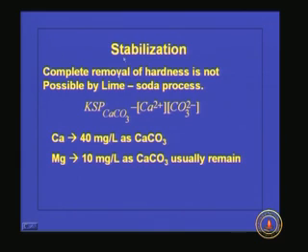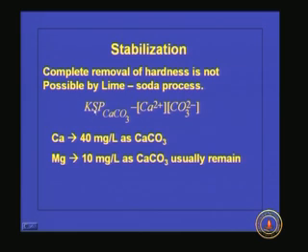This is what is happening in hardness removal. Complete removal of hardness is not possible by the lime soda process, because of the solubility product constant, which is nothing but the product of the concentration of calcium ions and carbonate ions present. As long as this product value is lower than the KSP value, these ions will be in solution.